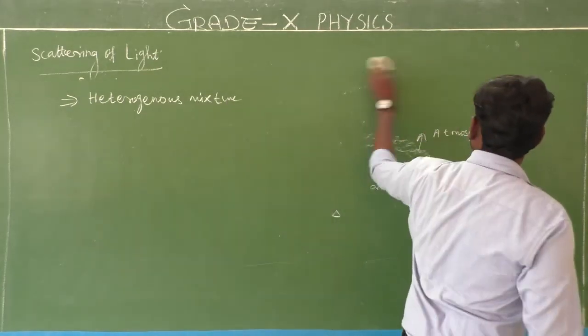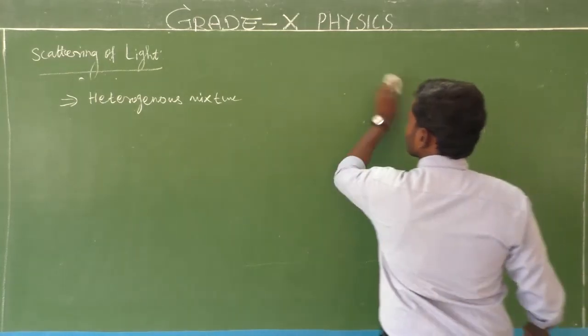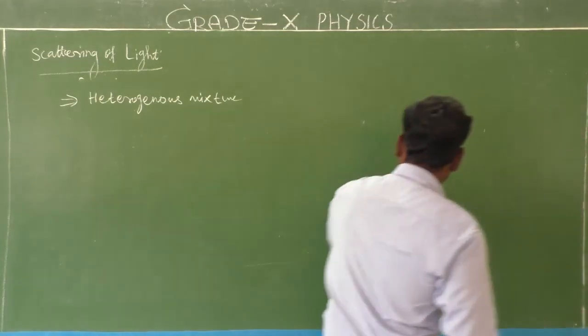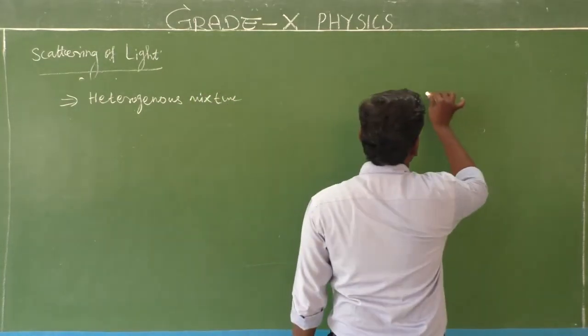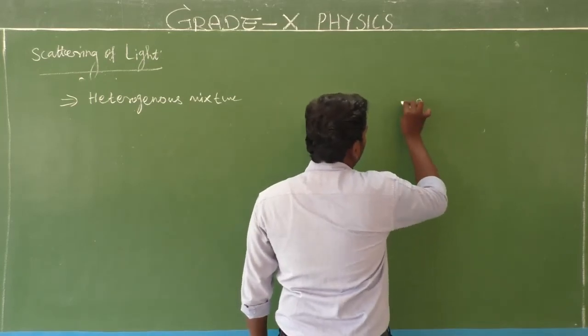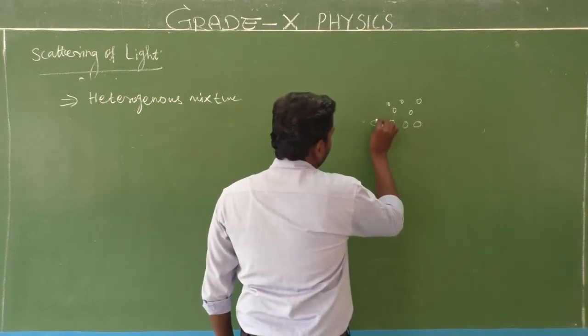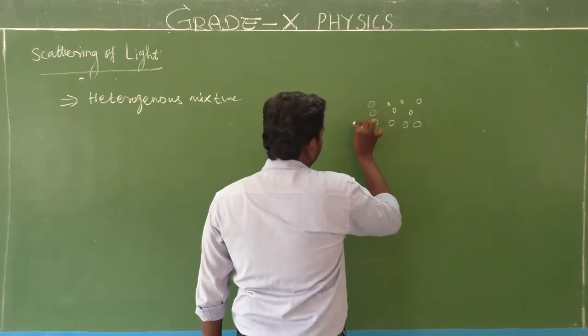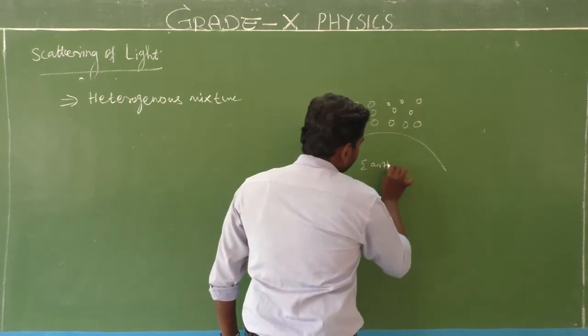Look here. The shape is spherical, like this. Consider this is the Earth's surface.